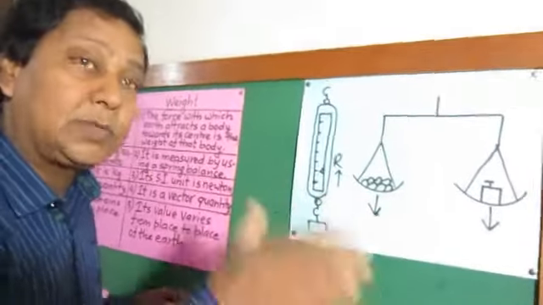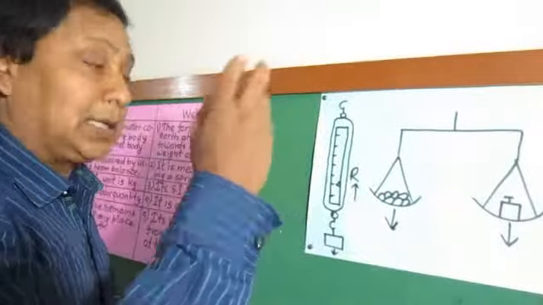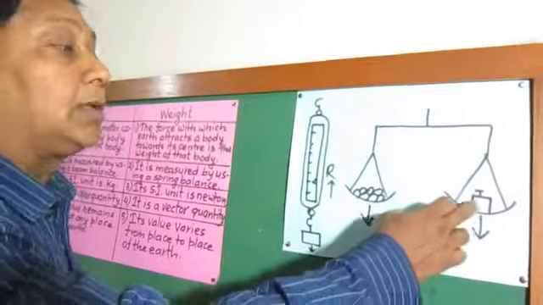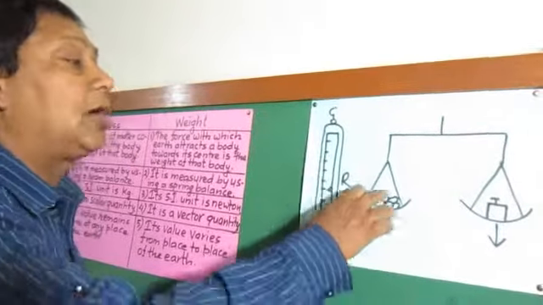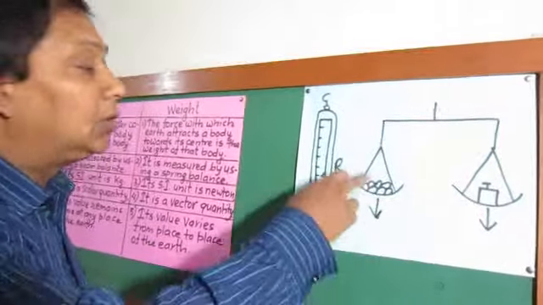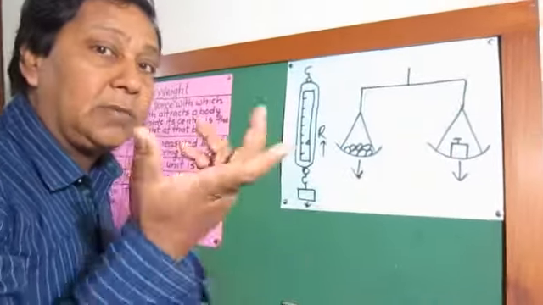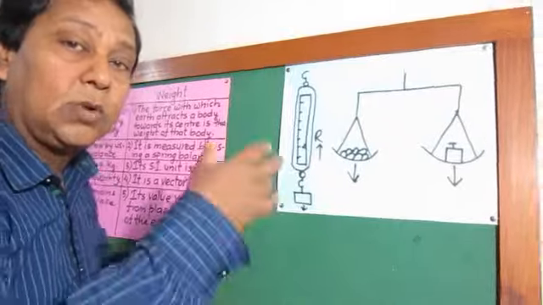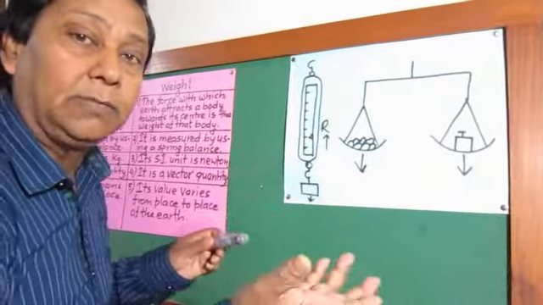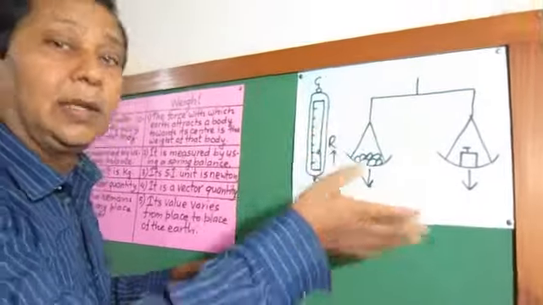That's why mass is measured by comparing the gravitational force of the Earth acting on the standard mass with the gravitational force of Earth acting on the unknown mass. It means the mass of a body cannot be measured in space. There is no gravitational force at all. Okay, we'll talk about this later.